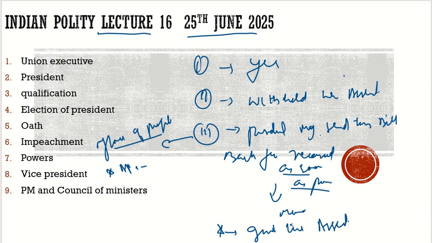And what is the purpose of sending it back for reconsideration? The purpose is that the citizens of the country will know what flaws there are in this bill the government is trying to bring in. The council of ministers who brought this bill are responsible to the Lok Sabha, and it is the people who elect the Lok Sabha.